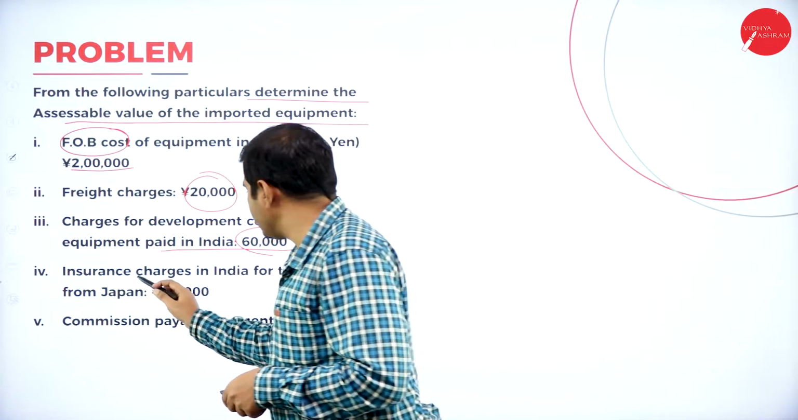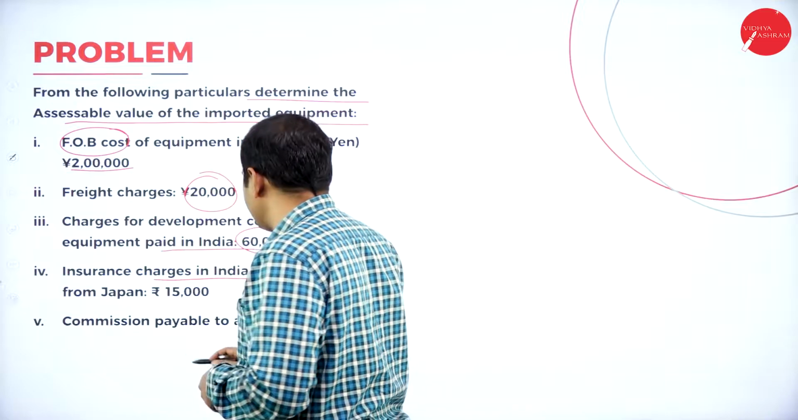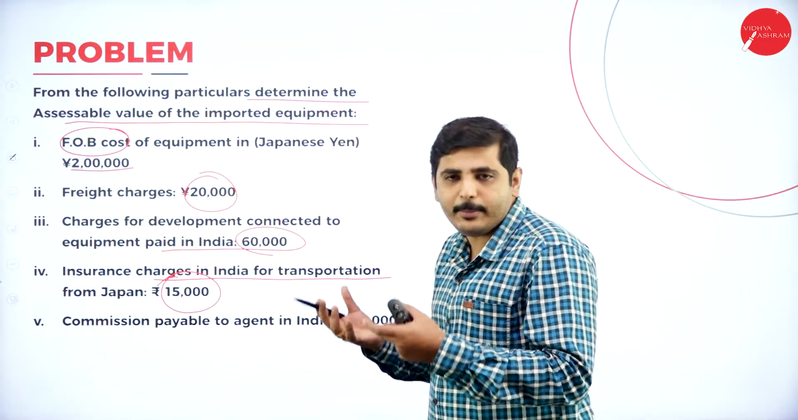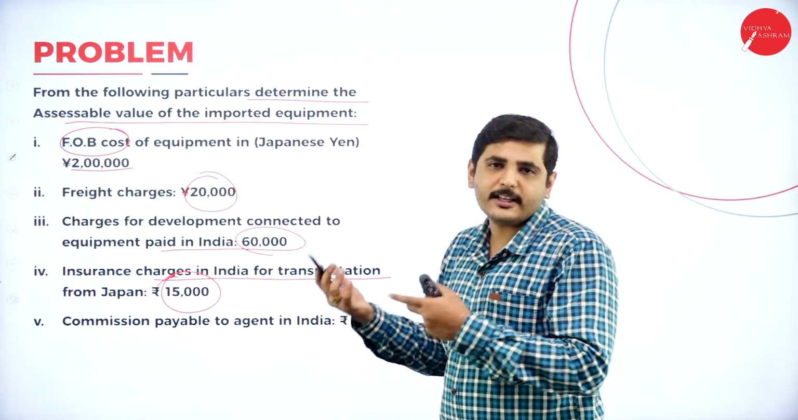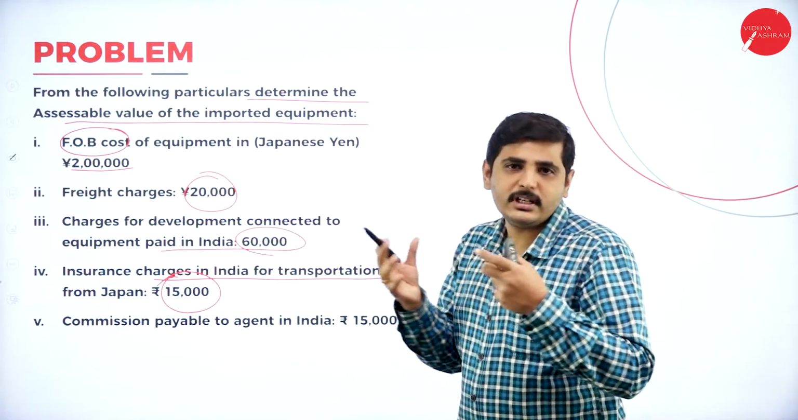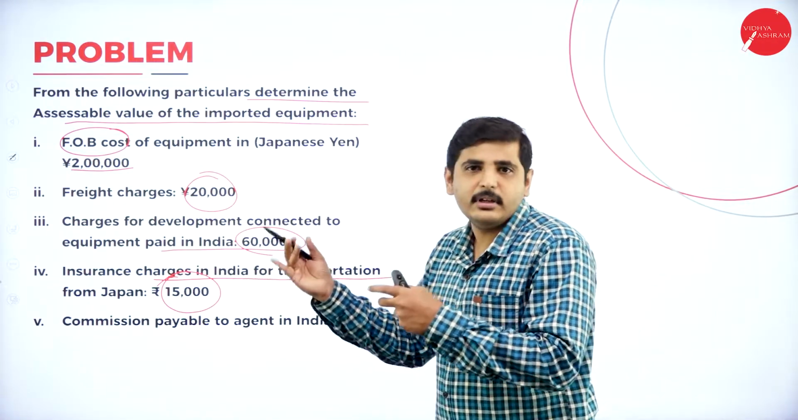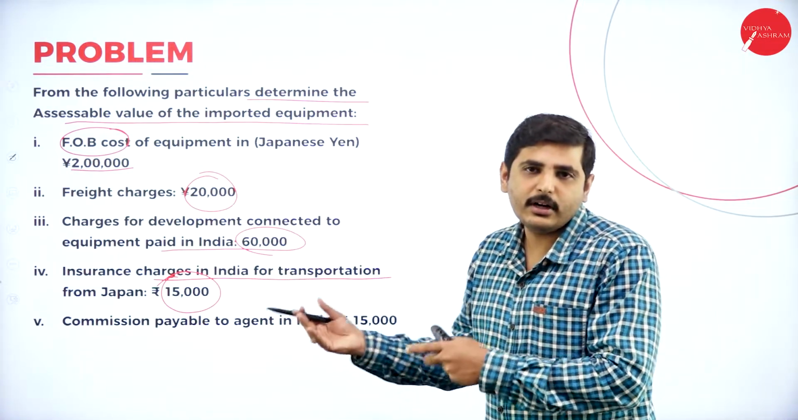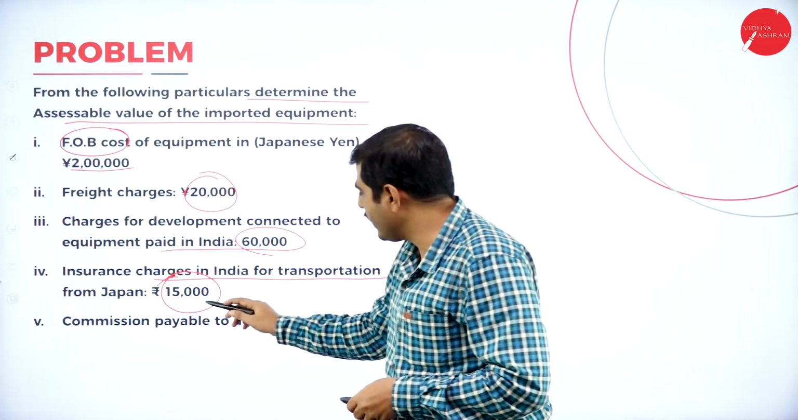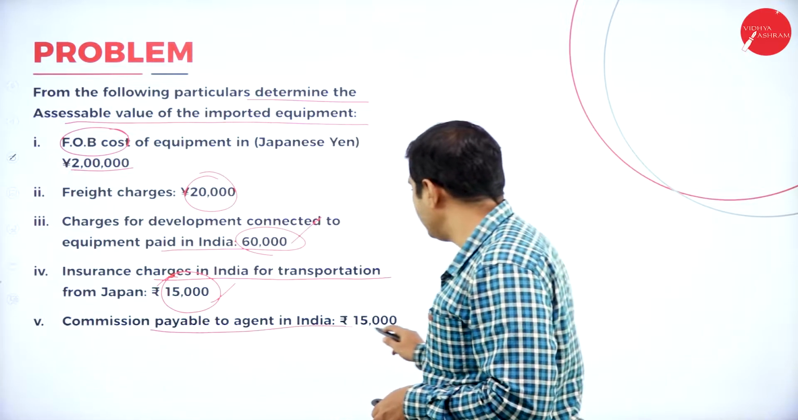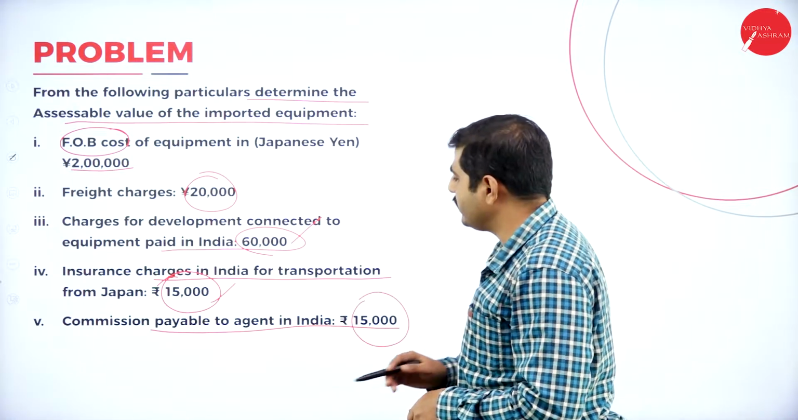Next one, insurance charges in India for the transportation from Japan. We will consider this one, because whether we pay insurance in the importer country or the exporter country, the amount is paid before the goods reach. It is paid for the purpose of transportation from the foreign country to India. So we can consider this one. Next one, you can consider the 60,000 also. Commission payable to agent in India is 15,000 rupees.